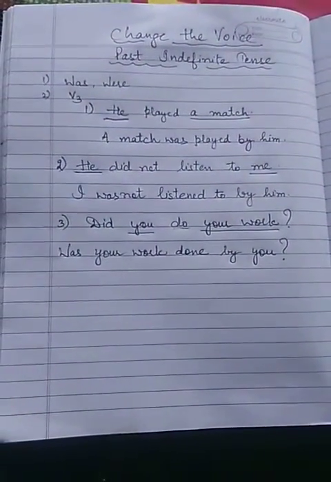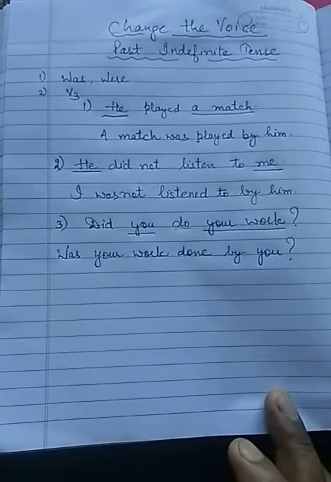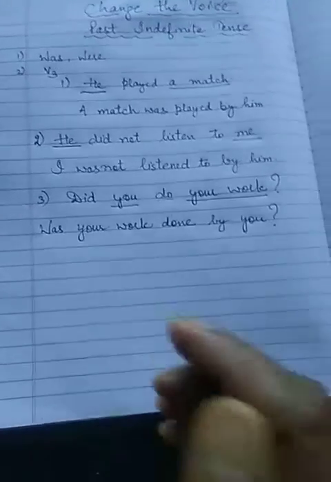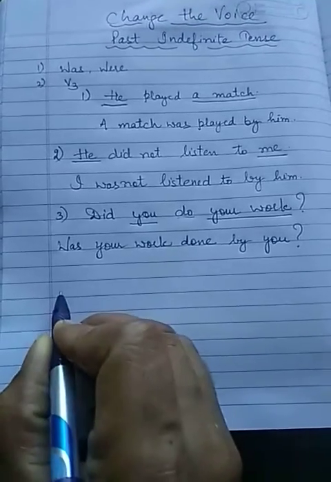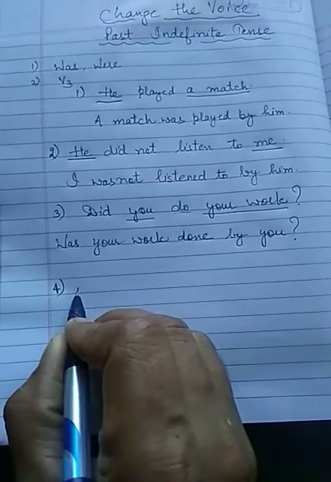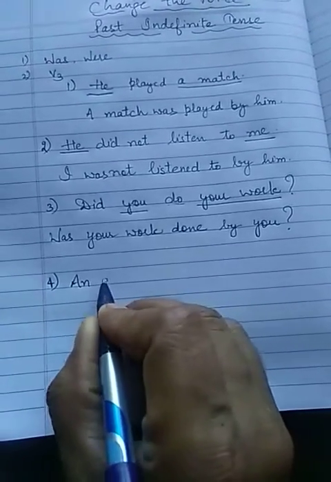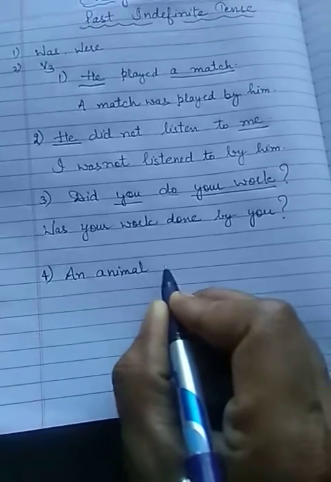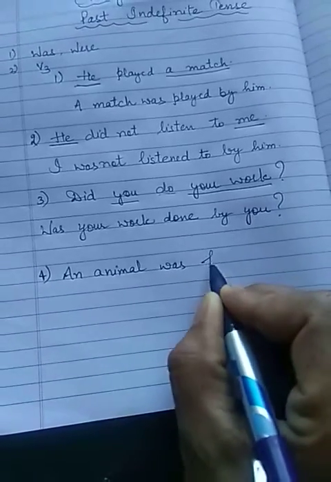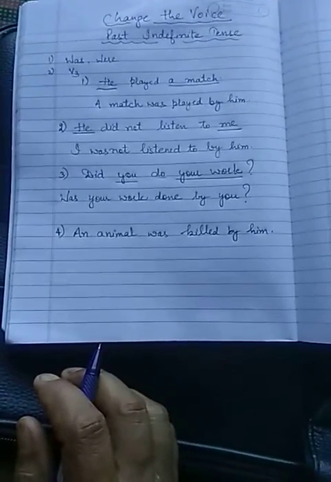So dear students, this is how you have to change sentences from active into passive. And now let's take one example of passive voice, and then we will convert it into the active voice. Okay, here is the example. An animal was killed by him. Okay, an animal was killed by him.